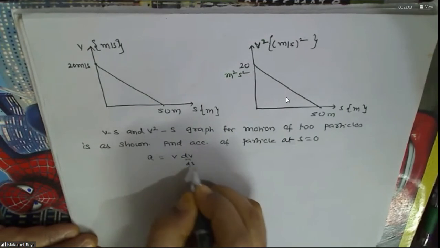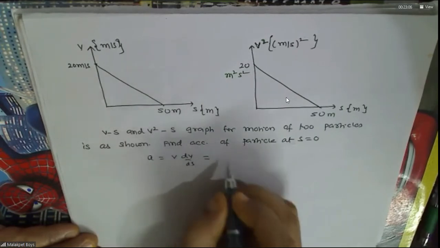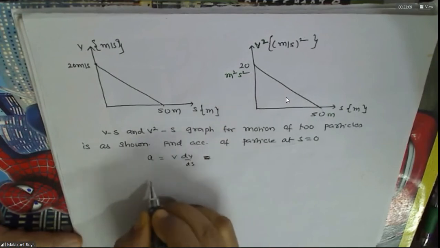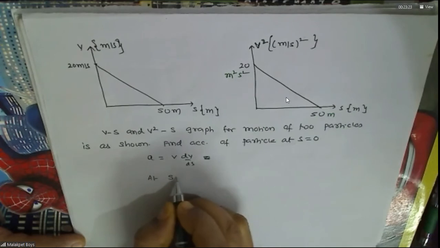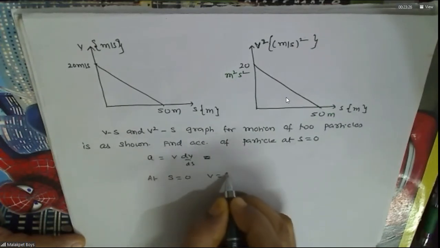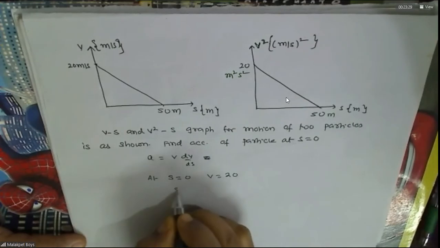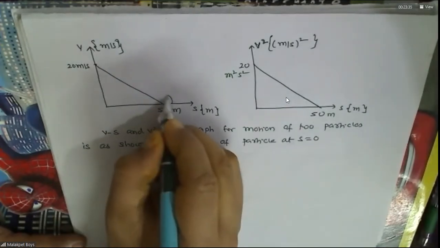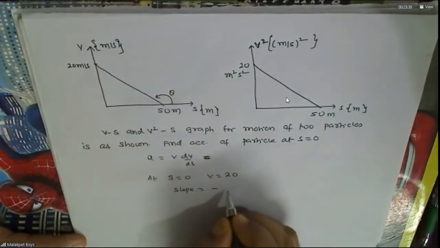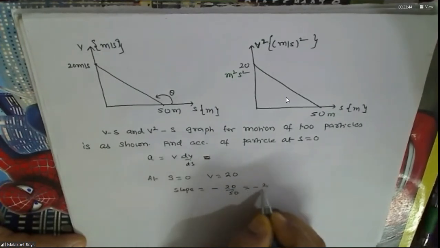You can write like this, no? I can get the slope. What is V? 20, no? Because the angle is obtuse, no? Opposite by adjacent, do you agree with this or not?